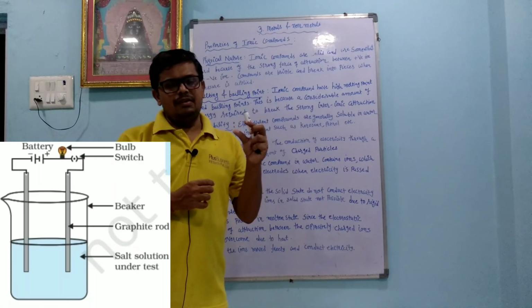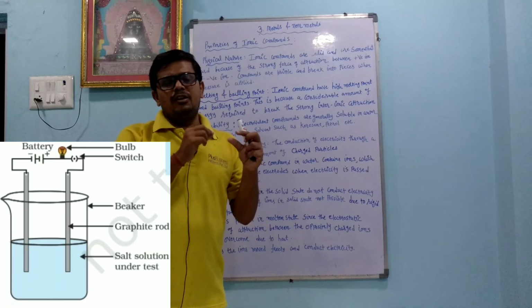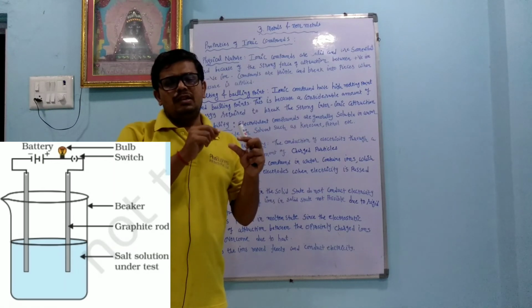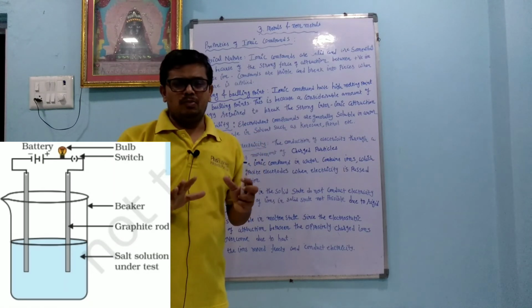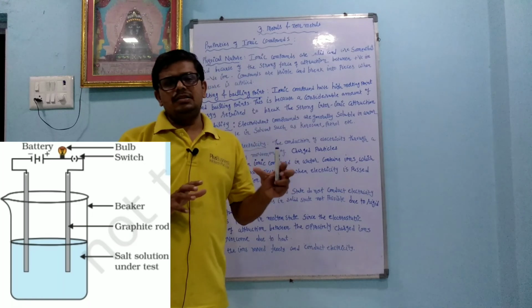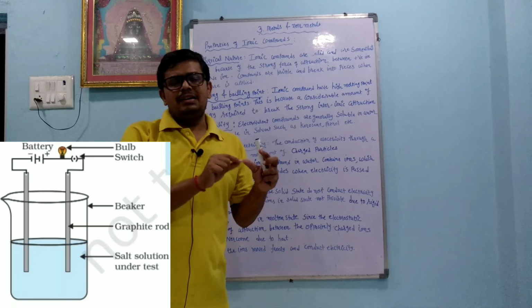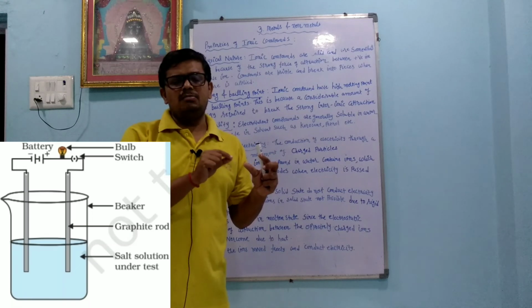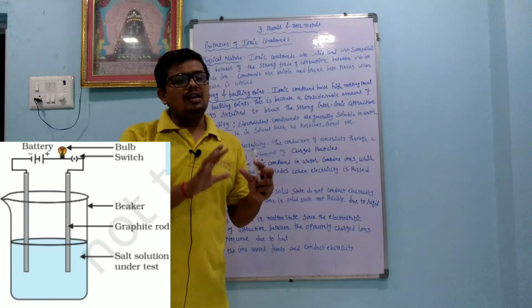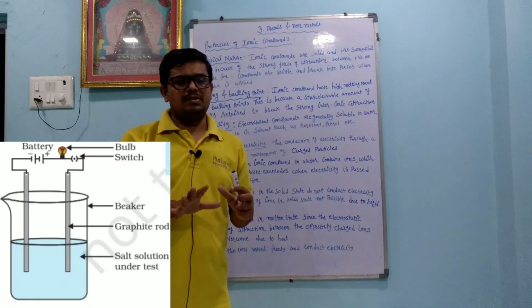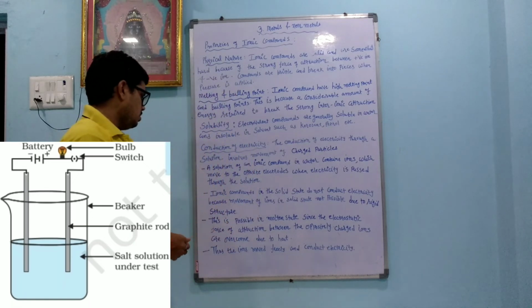Suppose we take NaCl in the solid form, then it cannot pass electricity because the Na plus and Cl minus cannot move. In metals electric current is easily passed. Metals are solid, but in metals free electrons are present because of the low ionization energy. Here free electrons are totally not present.